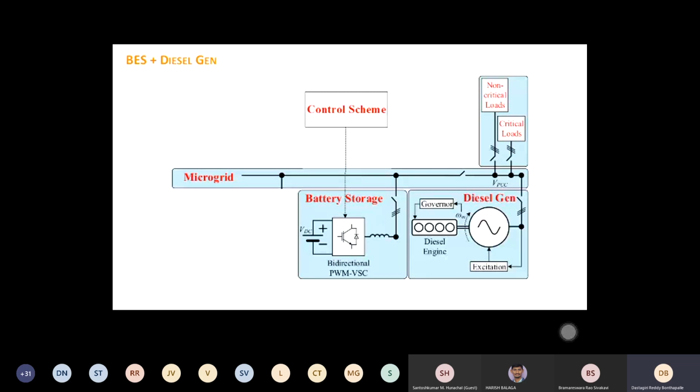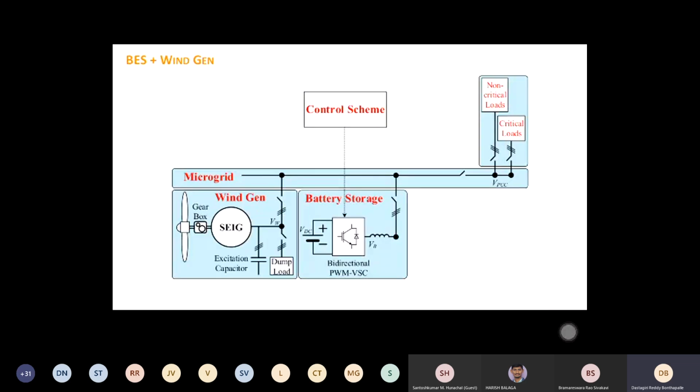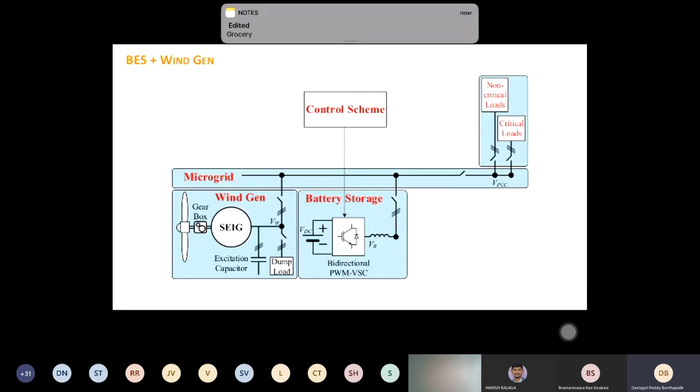If the diesel generator comes in, again you have to control the same converter, because there are some controls available with governor control, but still you can rely on this converter alone. When the generator comes, if there are two power electronic converters, then we can have some coordinated control. If there is no power electronic converter, then we control this converter and use some dump load. We'll see how that happens. So this is how all the modes are explained.